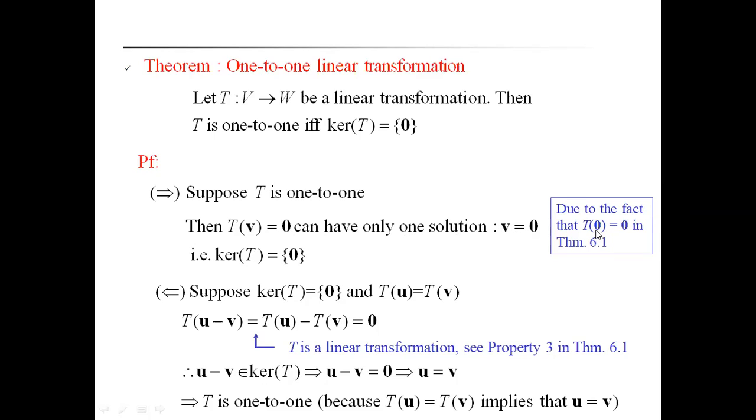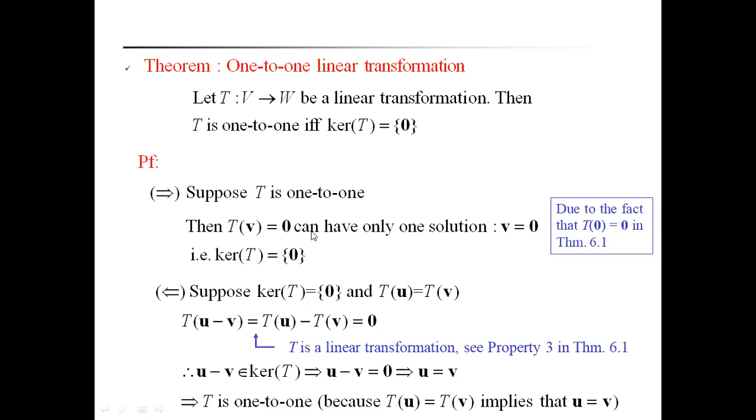This is due to the fact that T of 0 is equal to 0, a previous property of linear transformations that we already discussed. That's why the set of all solutions of T of v equal to 0 is called the kernel of T. That is, the kernel of T consists of v mapped to only the 0 element. That's why the kernel of T is equal to 0 only.